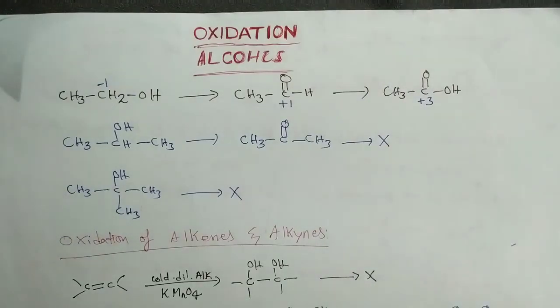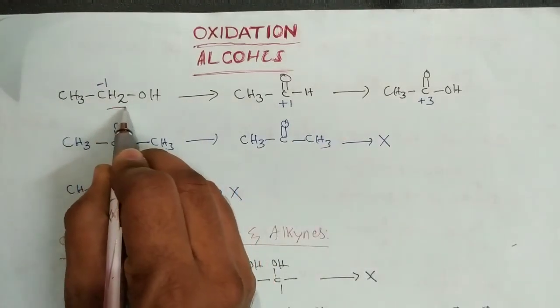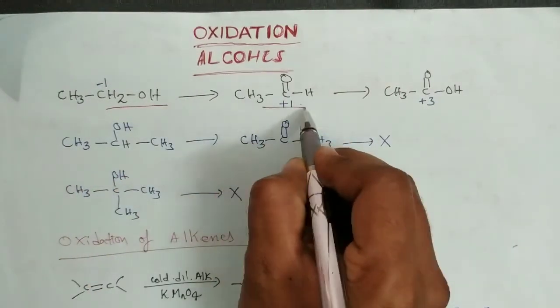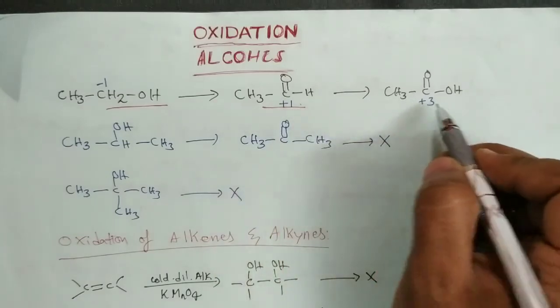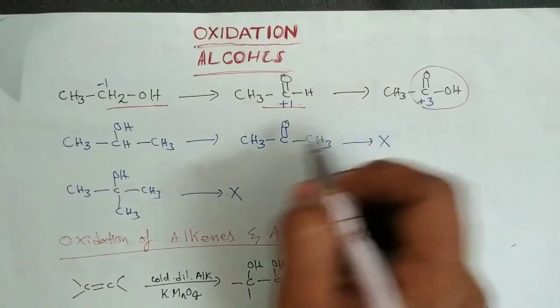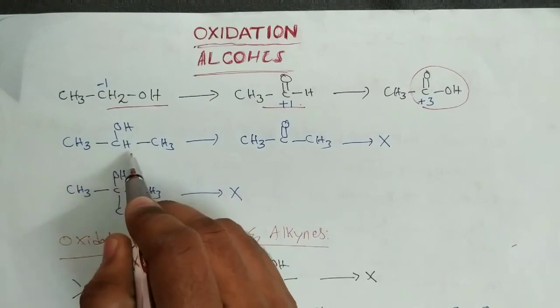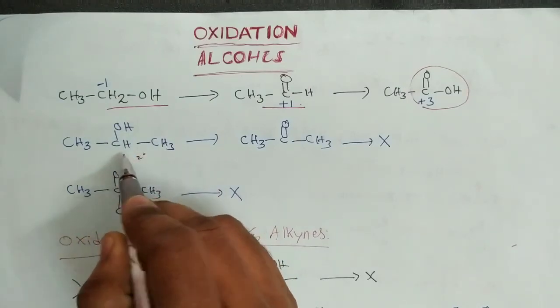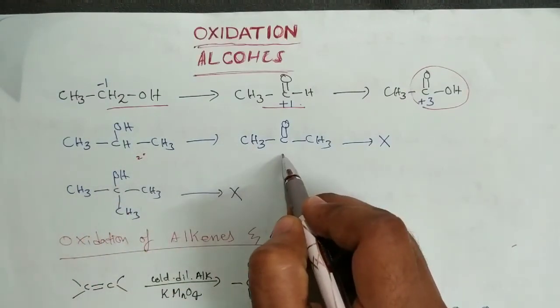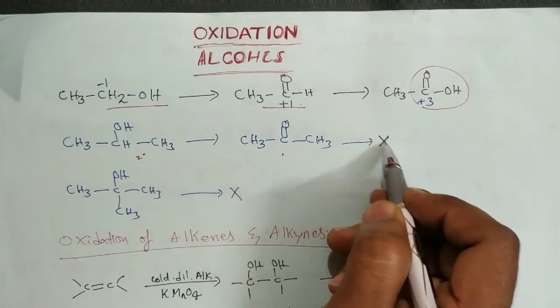Hello students, in this video let us discuss oxidation reactions of alcohols and also carbonyl compounds. In the case of alcohol oxidation, primary alcohols oxidize to aldehydes, and aldehydes are further oxidized to carboxylic acids. A secondary alcohol is oxidized to a ketone, and ketones are not further oxidized.